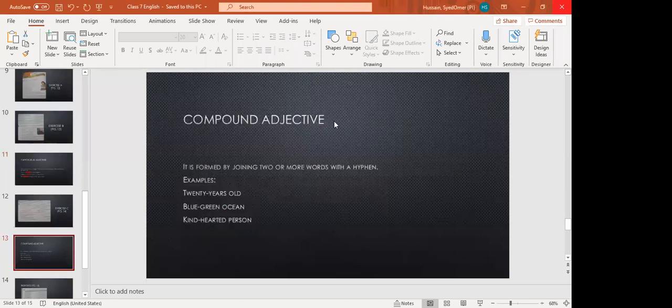Now, compound adjective. Compound, all of you know what the word compound means, two or more than two. So a compound adjective is formed by joining two or more words with a hyphen. Hyphen is a small dash, okay? When we join two adjectives or two words with a hyphen, it becomes a compound adjective. He is 20-years-old. There is a hyphen between 20 and years. Blue-green, both are adjectives and we have put a hyphen. Kind-hearted, two words kind and hearted, and we have put a hyphen. So these are the compound adjectives.